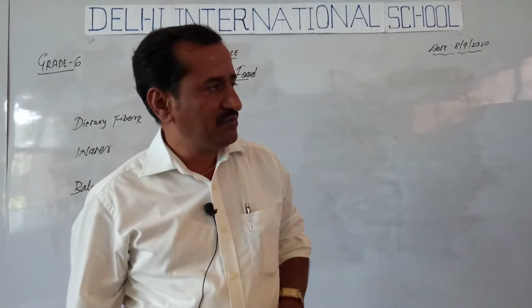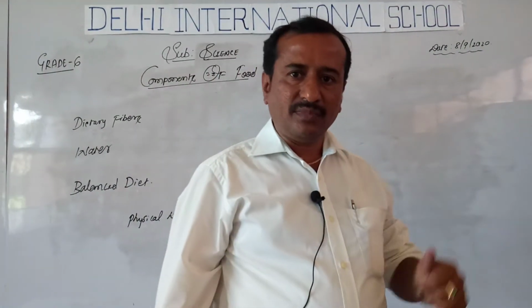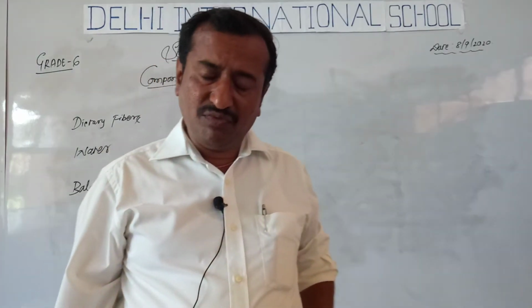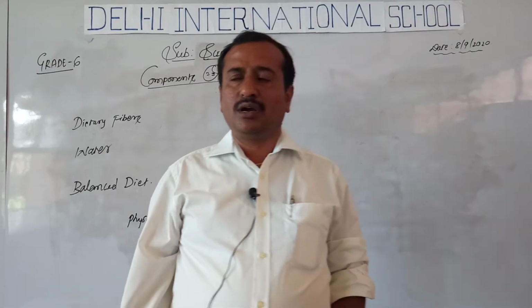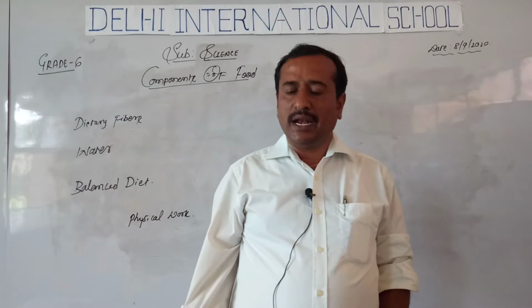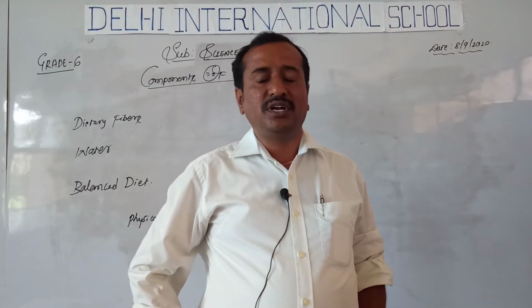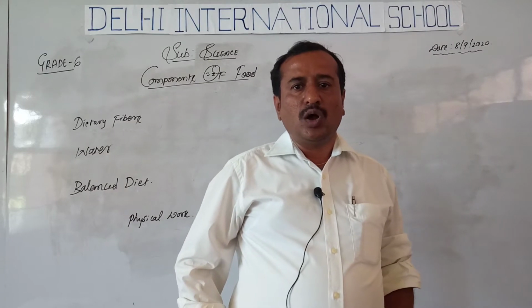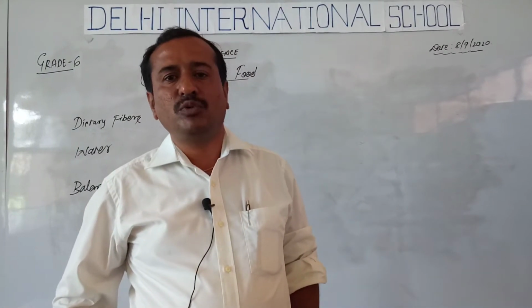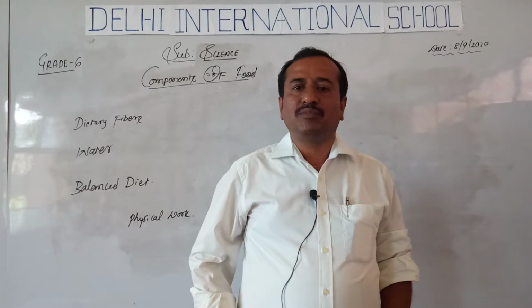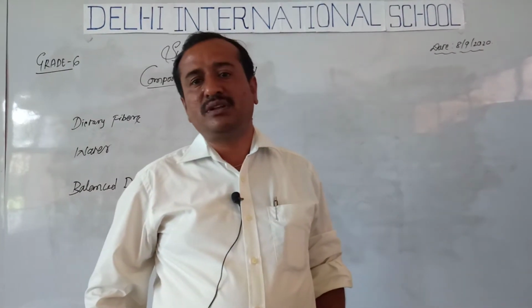Now come to the next part of the lesson, that is components of food. In components of food, we discussed the different nutrients that are present in the food that we are eating. Among them, we discussed carbohydrates, fats, proteins, vitamins, minerals.